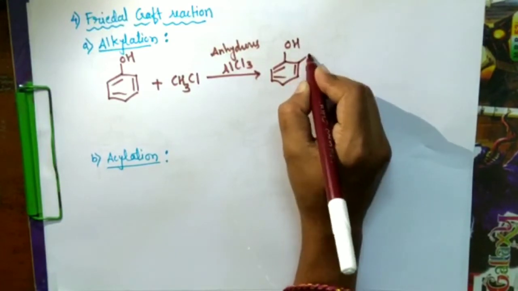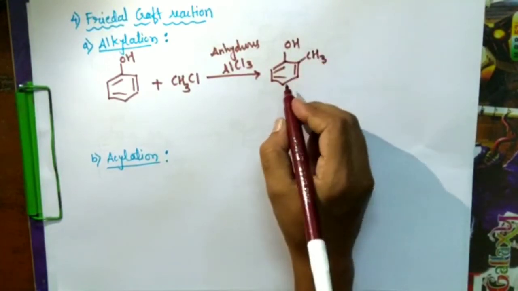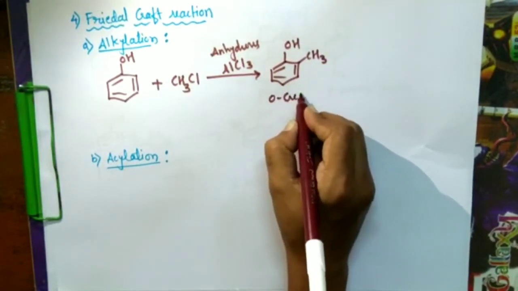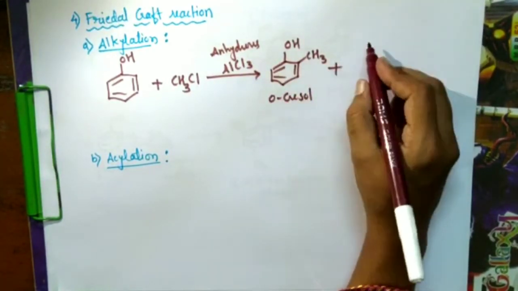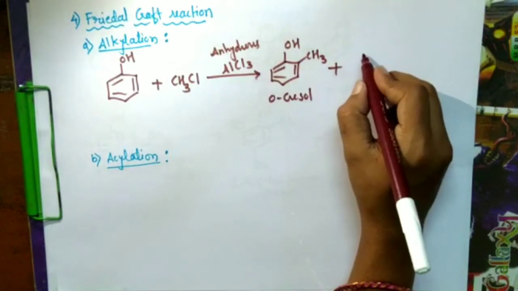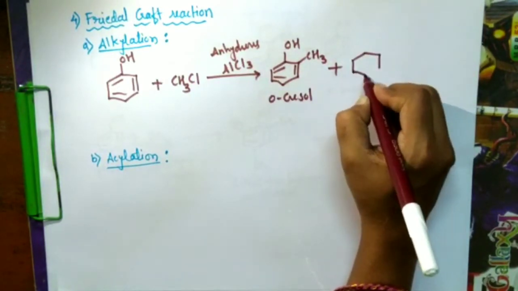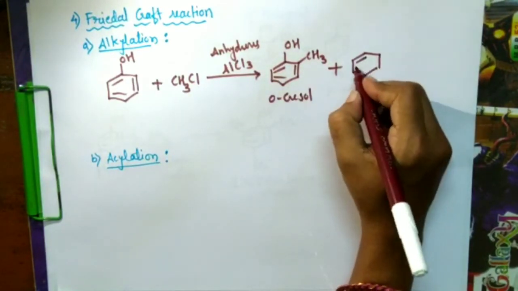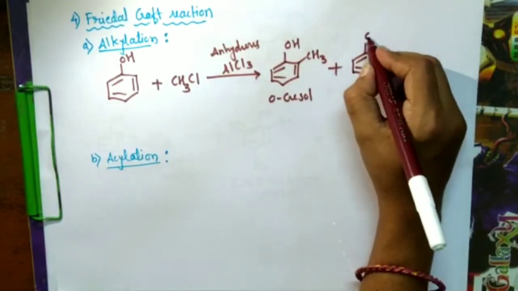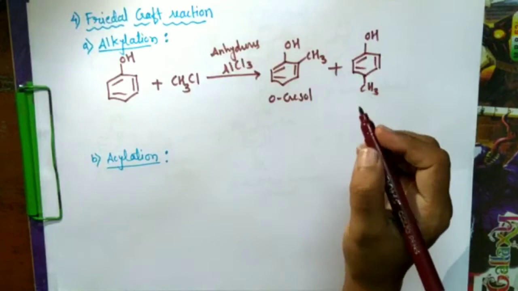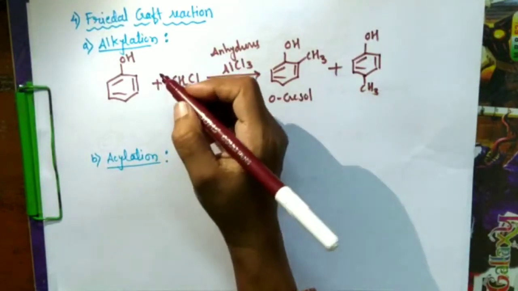In presence of this we will get either the ortho alkylated product, commonly called ortho-cresol, 2-methylphenol, or the para product, 4-methylphenol, with the loss of HCl.